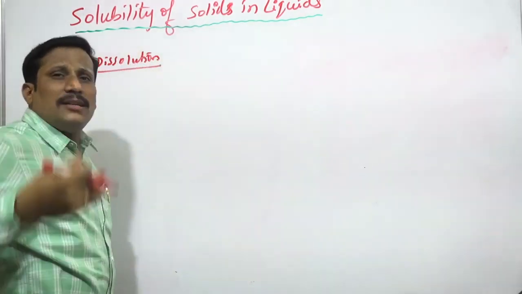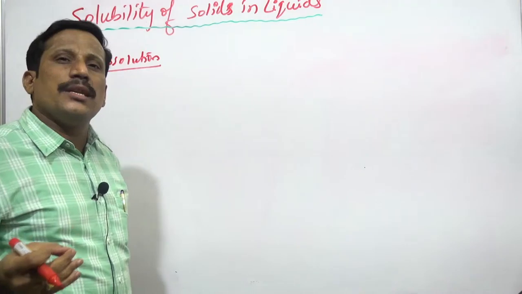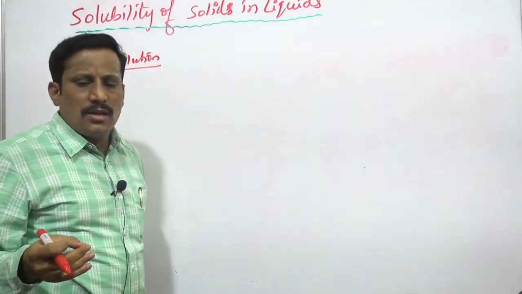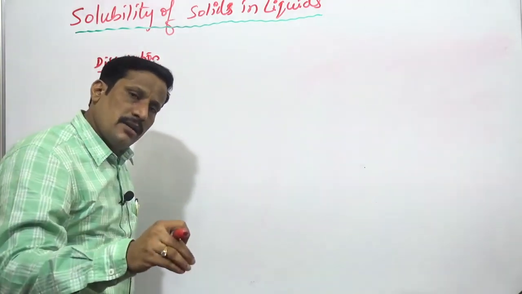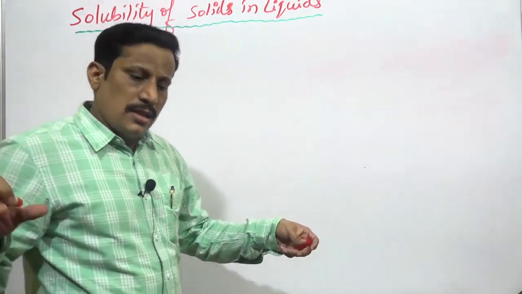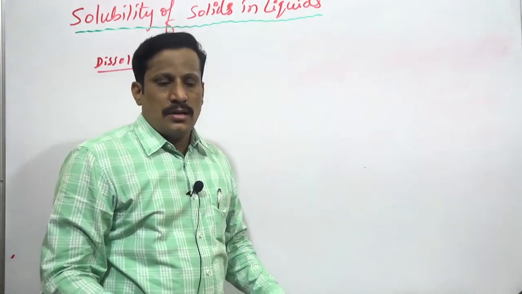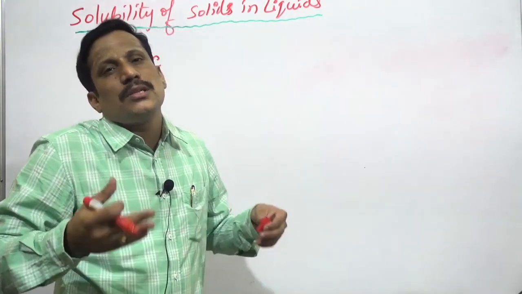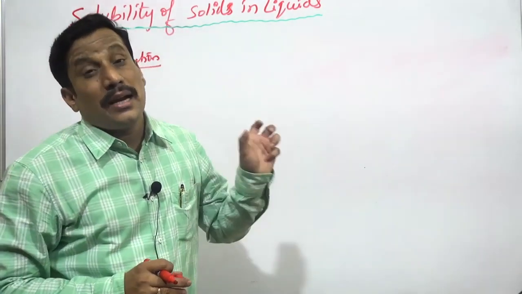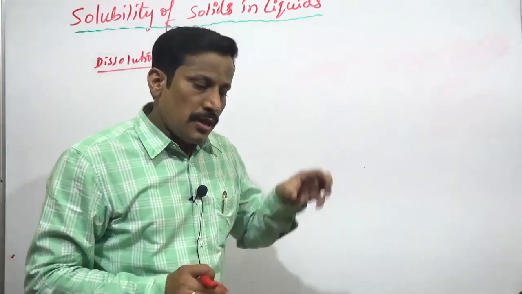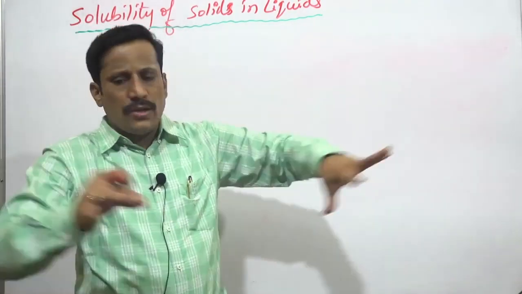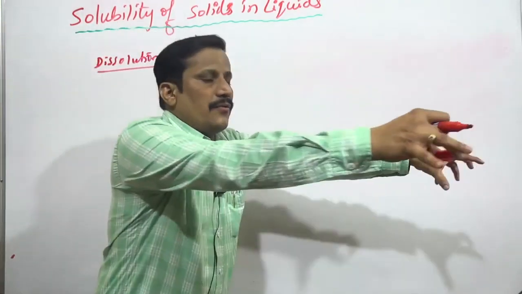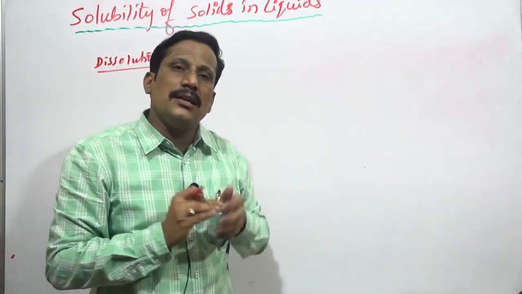I can define it. Dissolution can be defined as when a solid dissolves in a solvent, it ionizes and gets into the solvent and the concentration of the solution increases. That is called dissolution. It disperses into the solvent. Particles go into the solvent in different areas. That is dissolution.